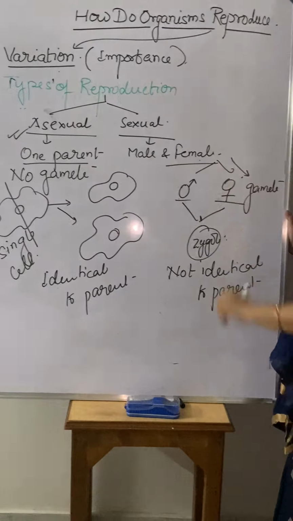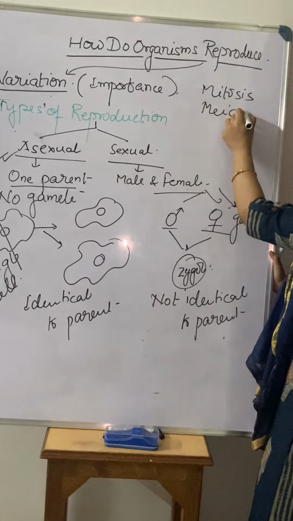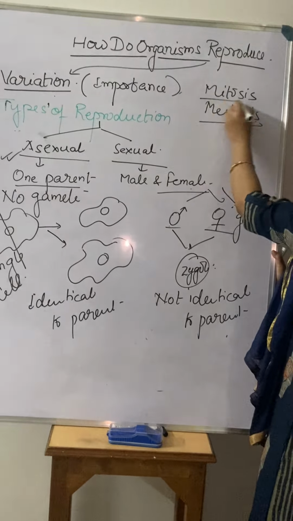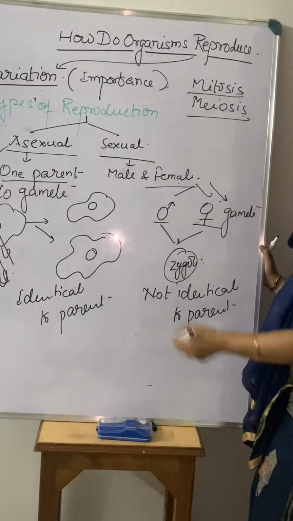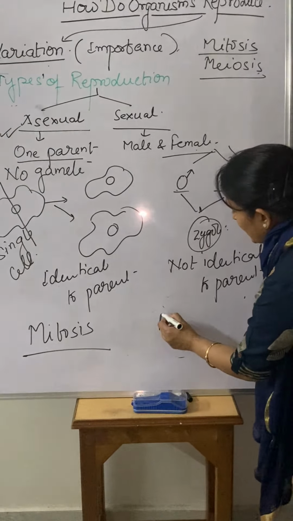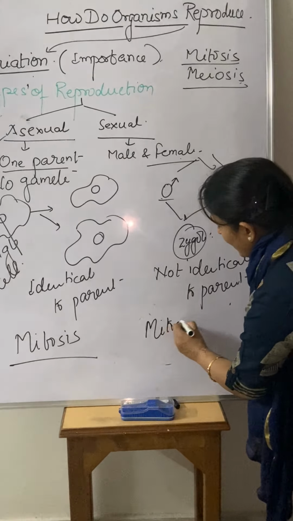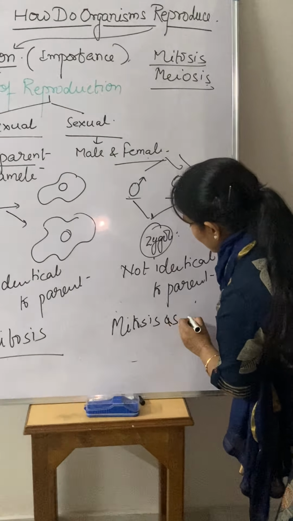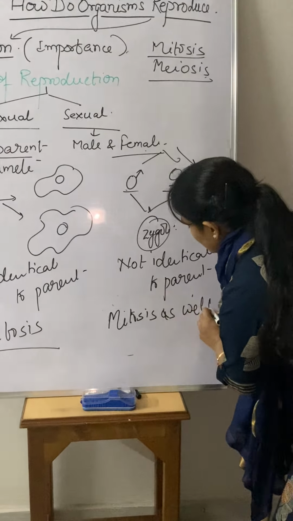Now again, in 9th class you have studied two types of division, known as mitosis and meiosis, right? We will discuss in the next video what mitosis and meiosis mean. But here I am just trying to say, when we talk about asexual reproduction, there is just one type of division that we call mitosis. But in the sexual mode of reproduction there is mitosis as well as meiosis.